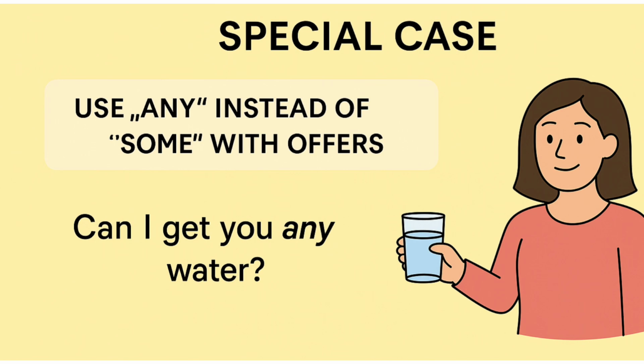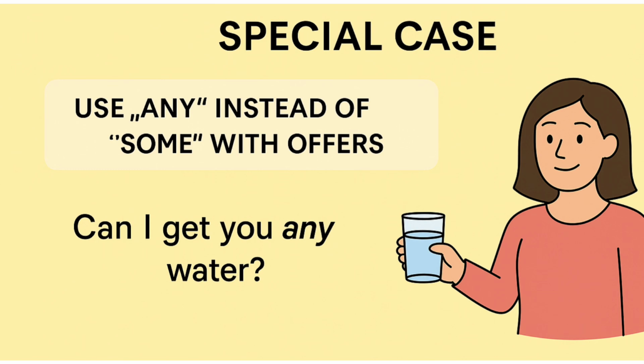Now, let's replace any with some. Do you have some water? In a question, some is used when we are making a request or offering something. This sentence now suggests you believe the person probably has water, and you're asking for a certain amount. It feels more polite and friendly, more like a request than a factual inquiry. For example, at a friend's house, you might say, do you have some water? Meaning you'd like a glass.